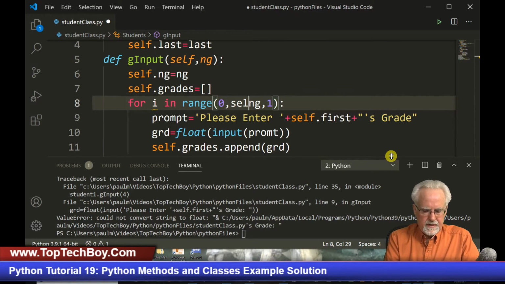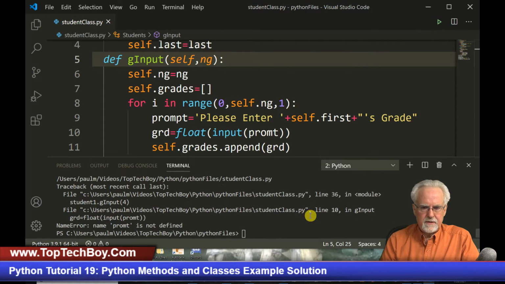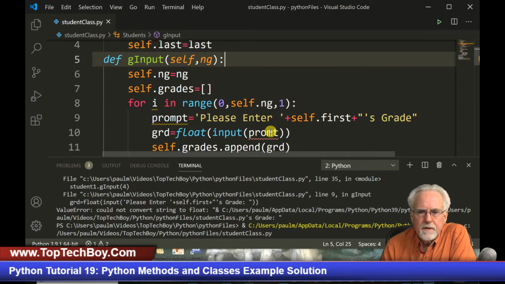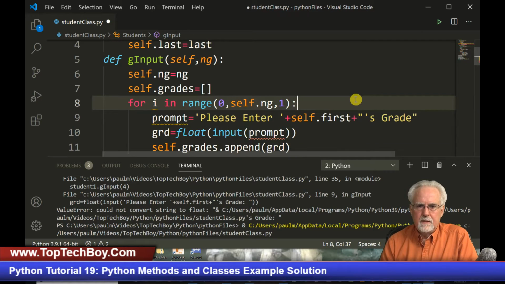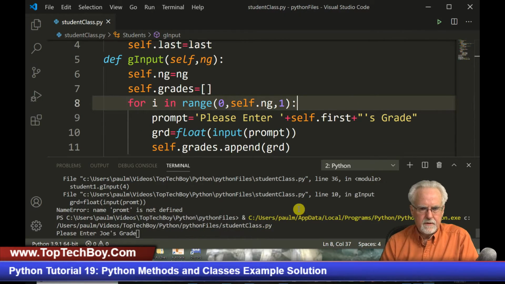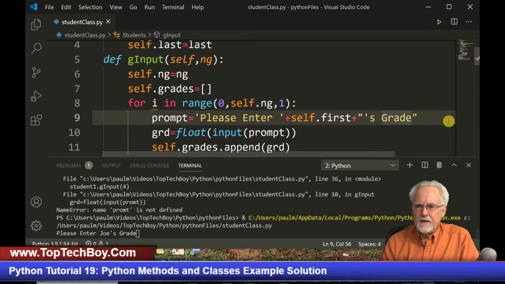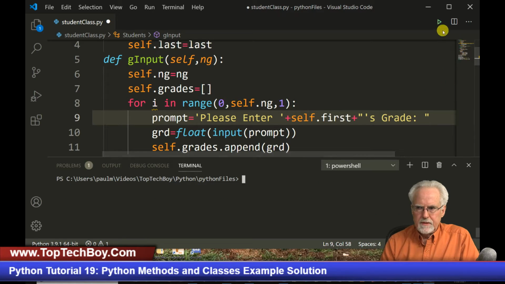I'm just going to make that self.ng to be a little bit more consistent. All right, so now let's try this. And prompt, I misspelled prompt, P-R-O-M-P-T, prompt. All right, so let's try this. Okay, please enter Joe's grade. Okay, so it looks like it likes that, but I need a space here like that.